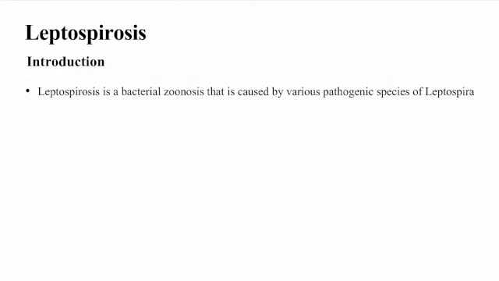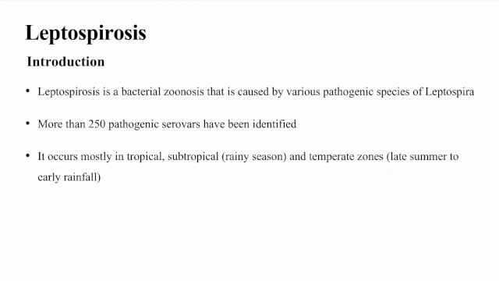So leptospirosis. We'll now discuss leptospirosis. Leptospirosis is a bacterial zoonosis that is caused by various pathogenic species of Leptospira. There are more than 250 pathogenic serovars that have been identified. It occurs mainly in the tropics, subtropical regions, in rainy seasons, and temperate zones. In temperate zones, it occurs in late summer to early rainfall.